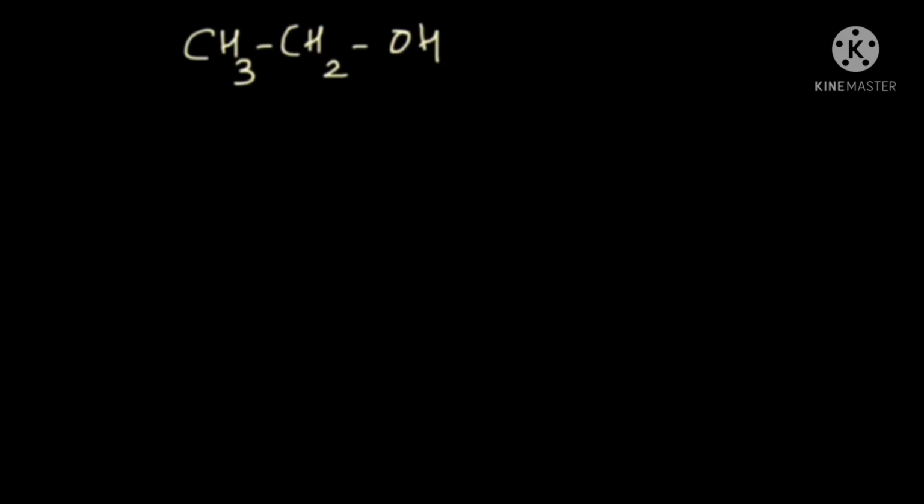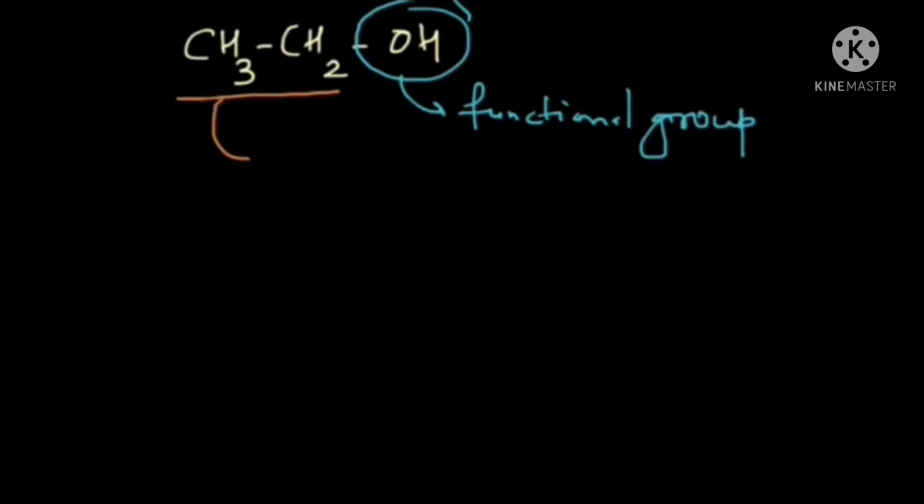Let's focus on this molecule, and I can break it down into two parts. If you focus on this section, this is the functional group, okay? And this section over here, you can call it the carbon chain. And now you can see that the carbon chain is present on only one side of the functional group. So what do we call these kind of functional groups? We call them terminal functional groups.